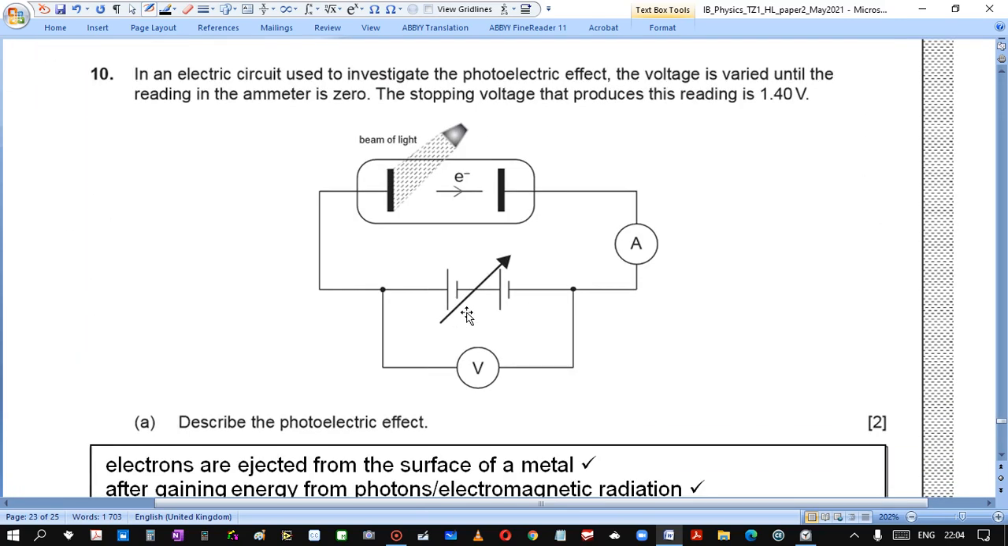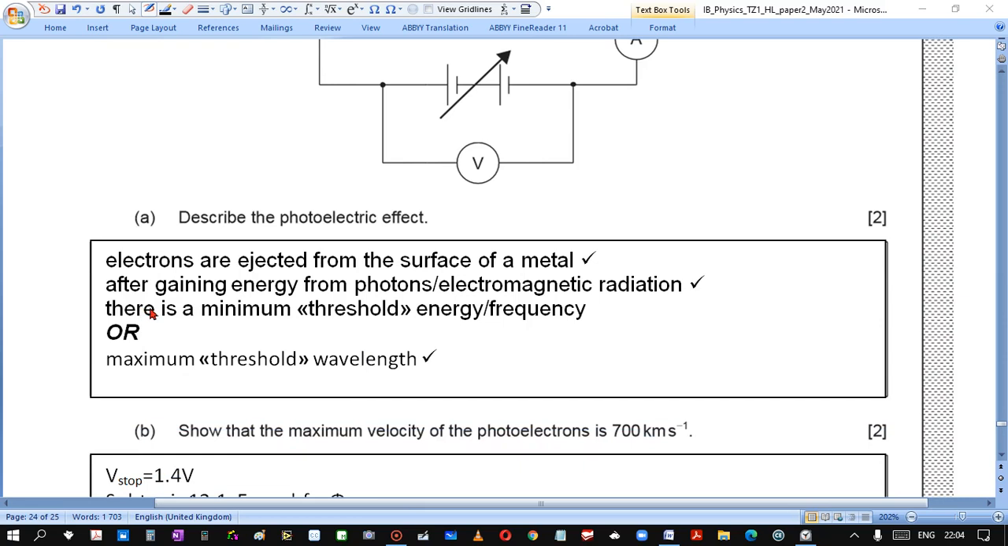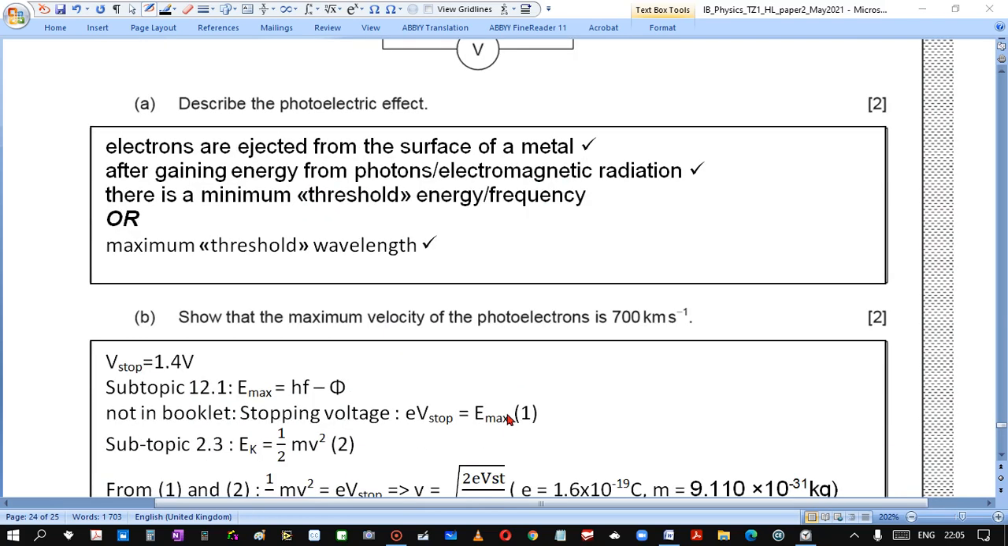Question 10. In an electric circuit used to investigate the photoelectric effect, the voltage is varied until the reading in the ammeter is 0. The stopping voltage that produces this reading is 140 volts. Describe the photoelectric effect. Again, I use the answer from the mark scheme. Electrons are ejected from the surface of a metal after gaining energy from a photon. There is a minimum threshold energy. So any 2 ideas from this.